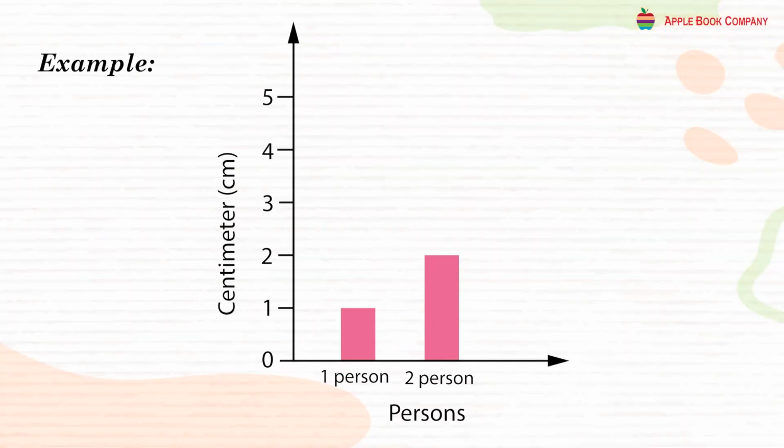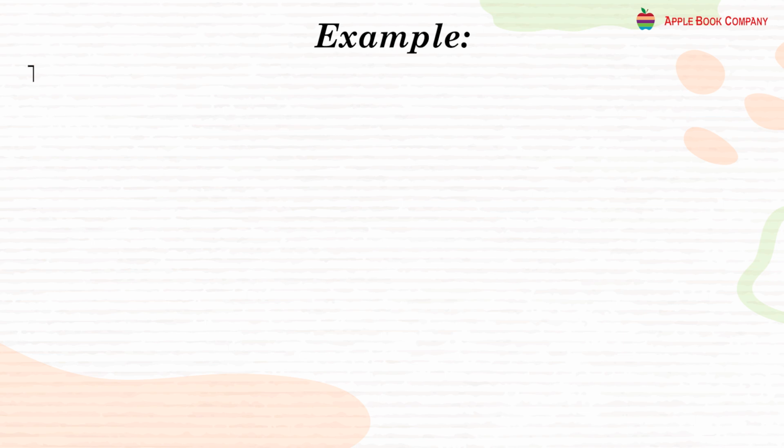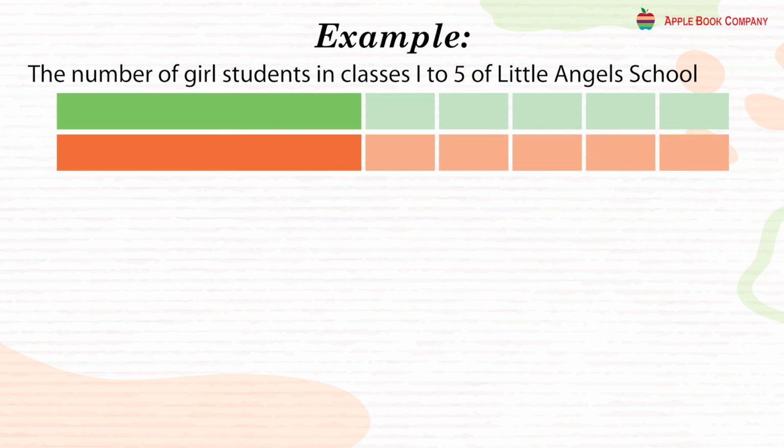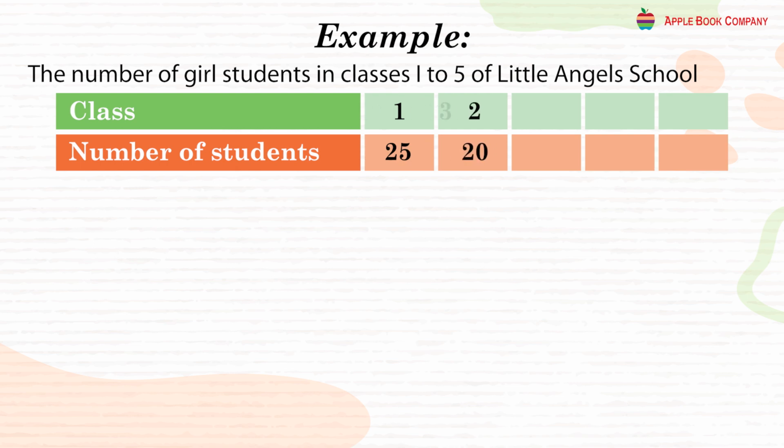For example, 1 centimeter for one person, 2 centimeters for two persons, etc. Example: the number of girl students in classes 1 to 5 of Little Angel School are as follows: Class 1 25 students, Class 2 20, Class 3 20, Class 4 15, Class 5 10. Represent this data by a bar graph.